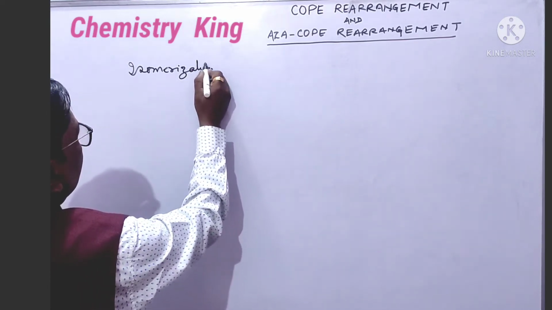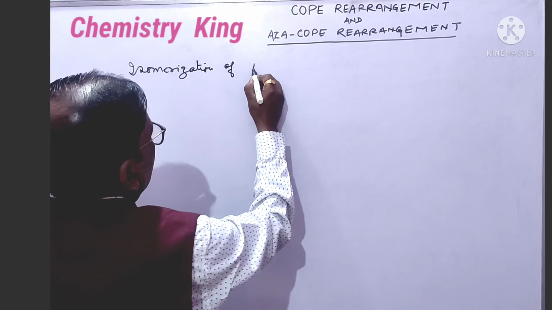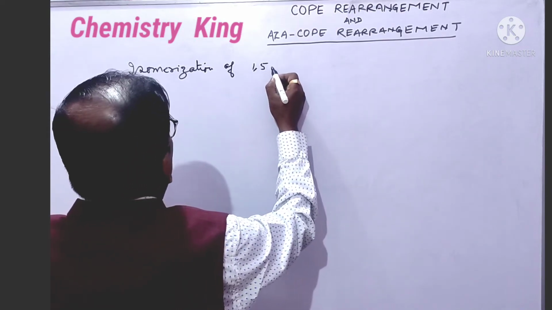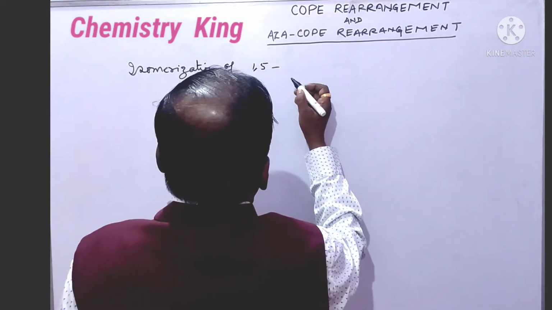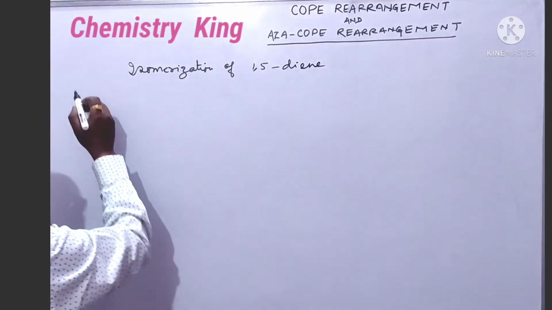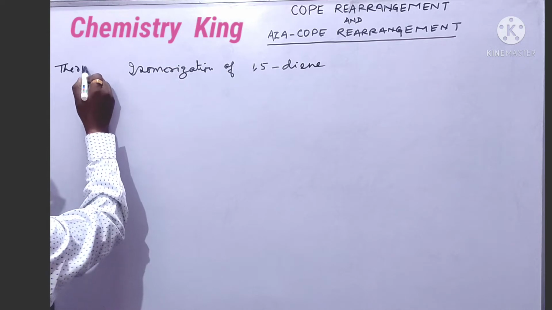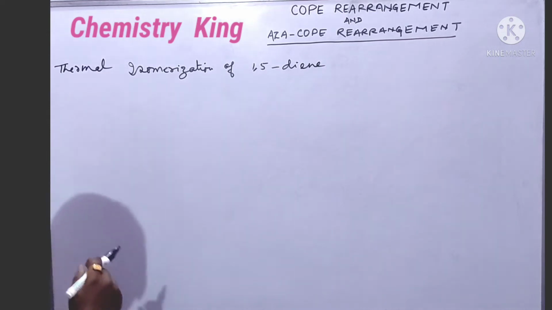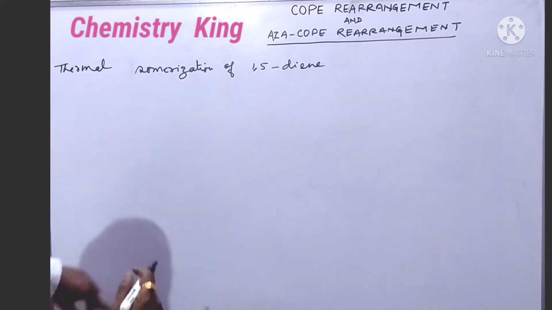Isomerization of 1,5-diene. Thermal isomerization. Thermal means the reaction is carried out by heating.